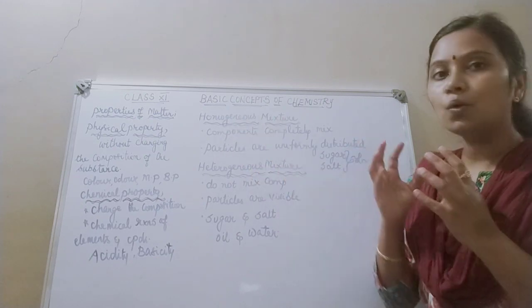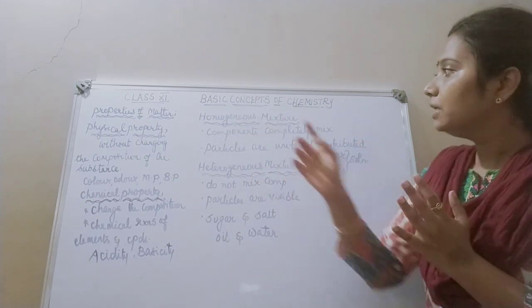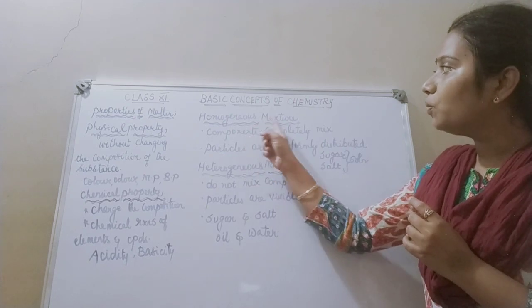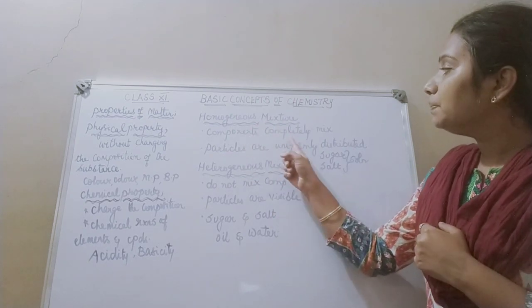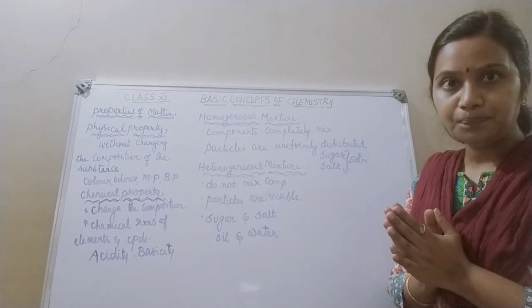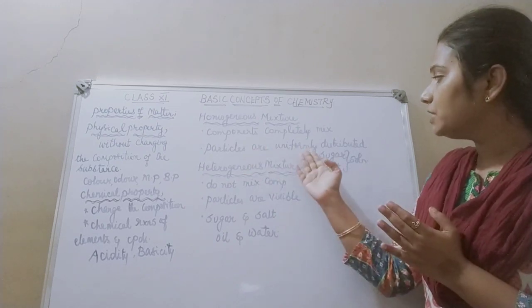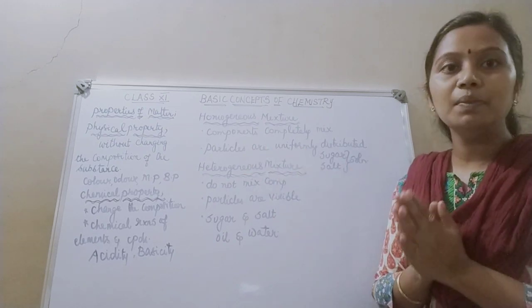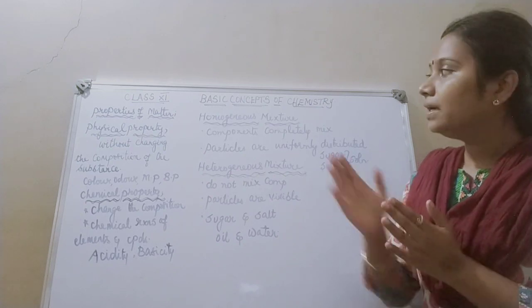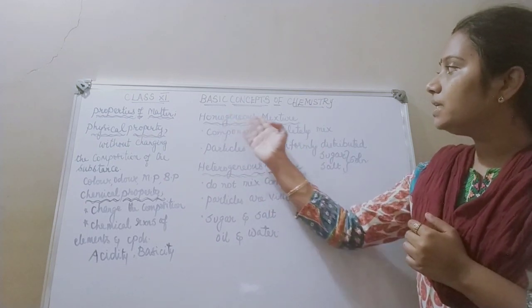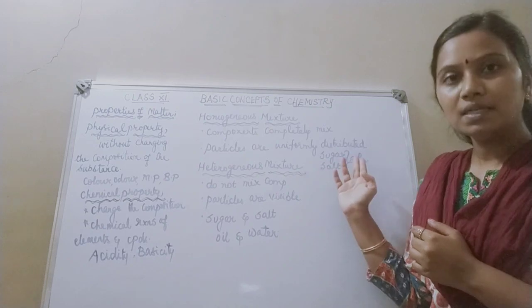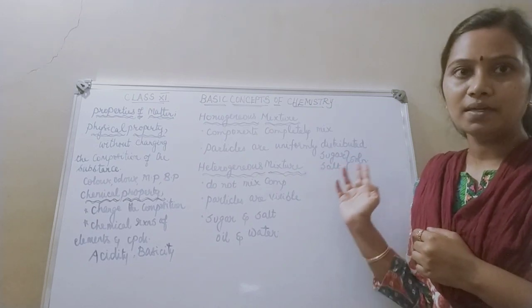Homogeneous mixture: homo means they are of the same kind. So the components of a homogeneous mixture completely mix with each other. And how will the particles be distributed? The particles will be uniformly distributed. An example of a homogeneous mixture will be sugar solution or salt solution.